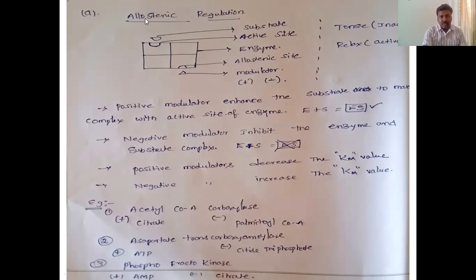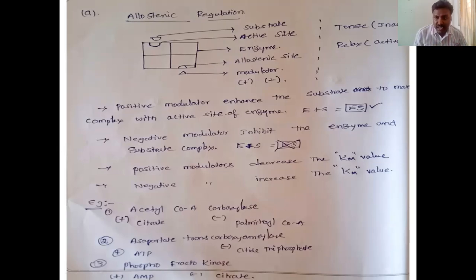Allosteric regulation. Allo means another. Steric means site. So it is another site of the enzyme other than the active site. Other than the active site, we call it the allosteric site. So that is the allosteric site.